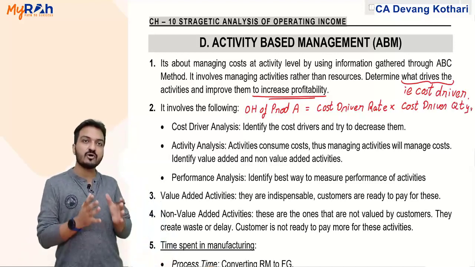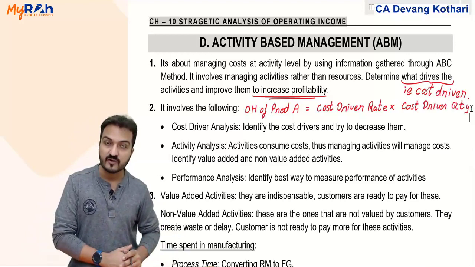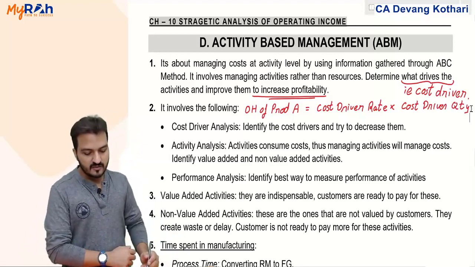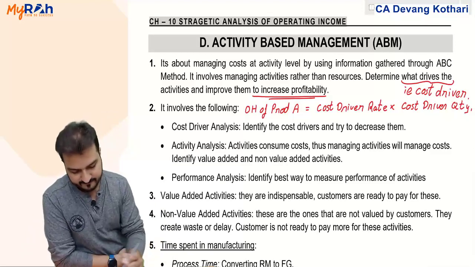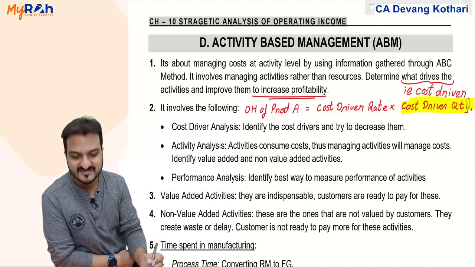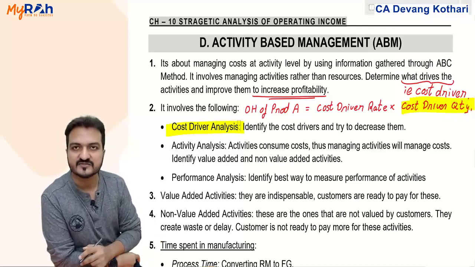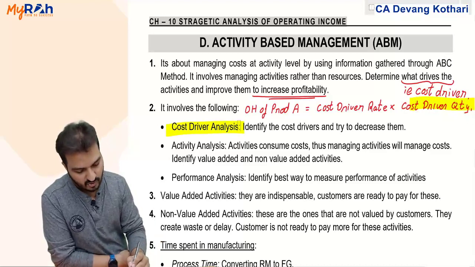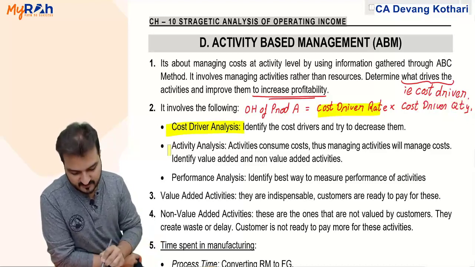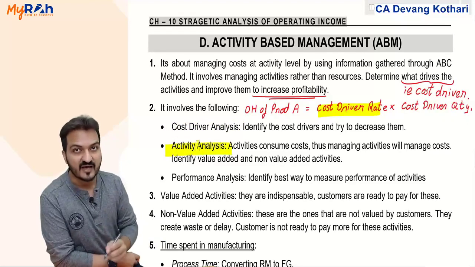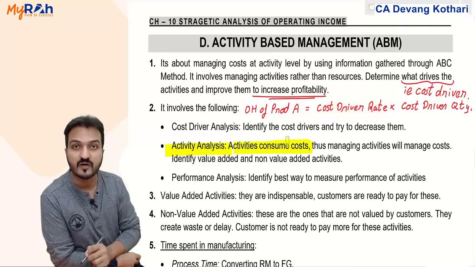Absorption rate is basically cost driver rate multiplied by cost driver quantity. Cost driver quantity you analyze under cost driver analysis, and cost driver rate you analyze under the activity analysis, because activity is the one which will consume the cost.